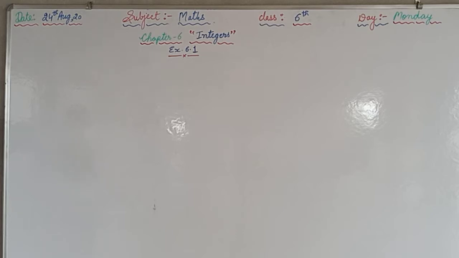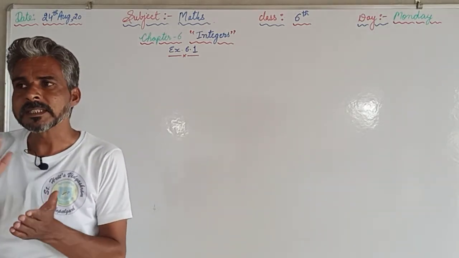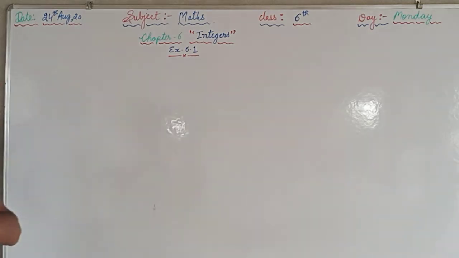Afterwards the C part is there, which is the coolest place. Coolest means whose temperature is lowest, that is in negative. The lower the temperature, the cooler the place. So whose temperature will be the lowest? In the negatives, and among the negatives we look on the number line for the temperature which will be extremely left on the number line, and that will be minus 10 degrees. When you mention the names of the cities on the number line, the city on the extreme left will be the coolest one.